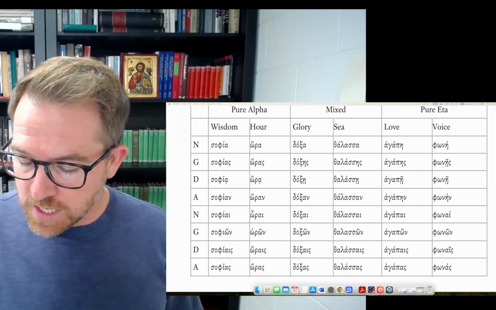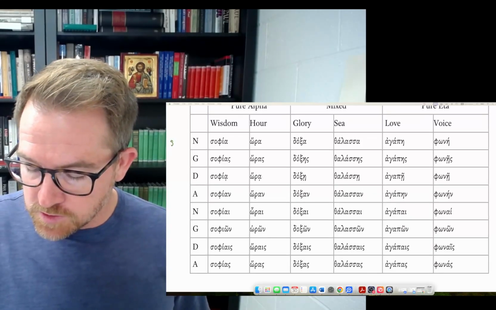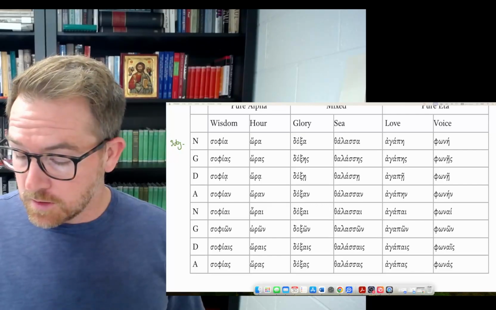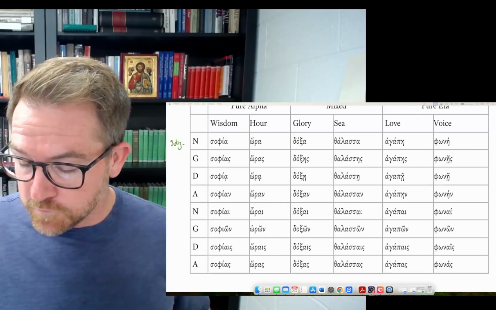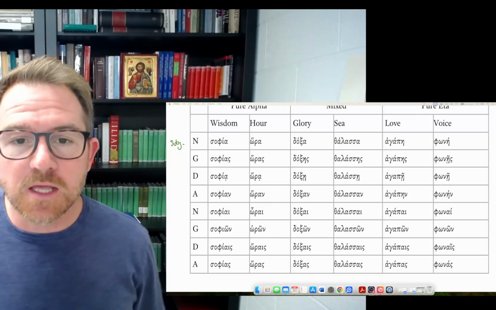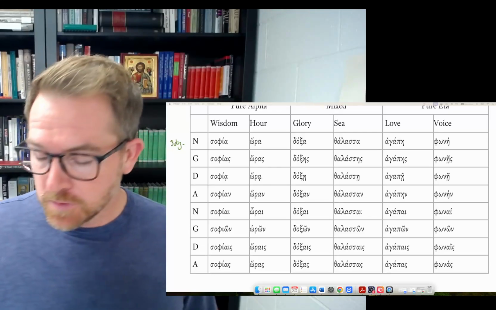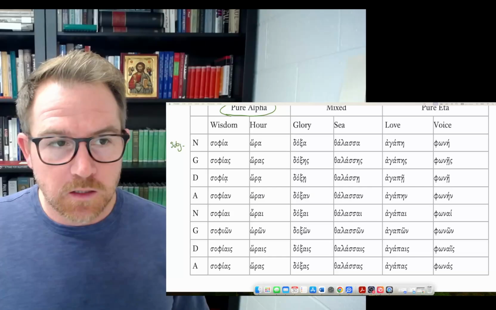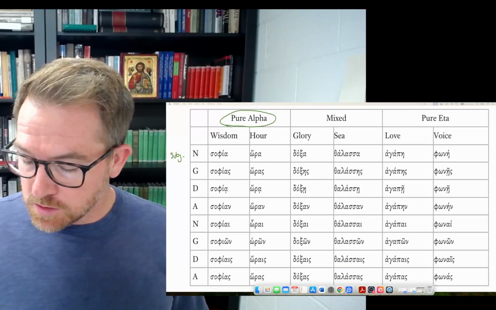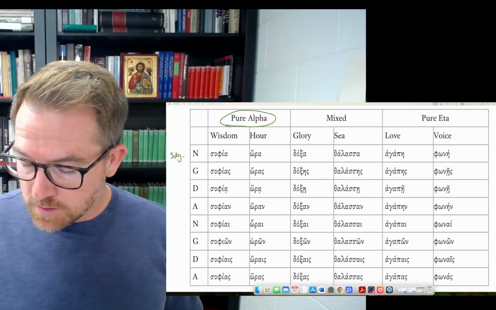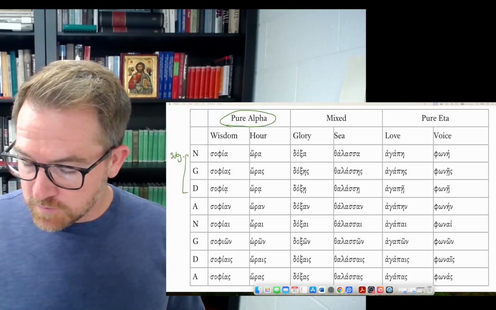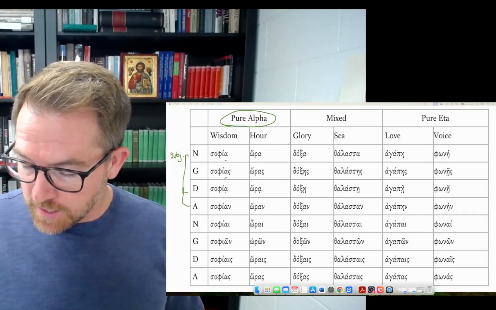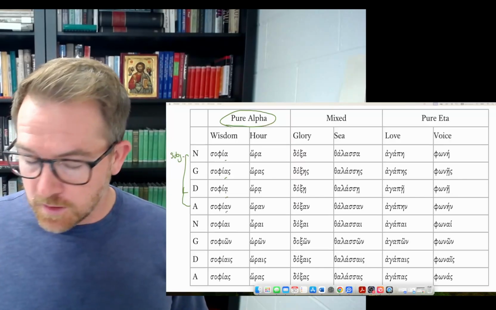So the first declension nouns, the nominatives, which are going to be your subjects, are in the nominative singular: sophia, hora, doxa, thalassa, agape, phone. Now, what you notice is you have these pure alpha uses of the first declension. This is where in the singular, nominative, genitive, dative, and accusative, it's consistently the alpha at the end of the ending.